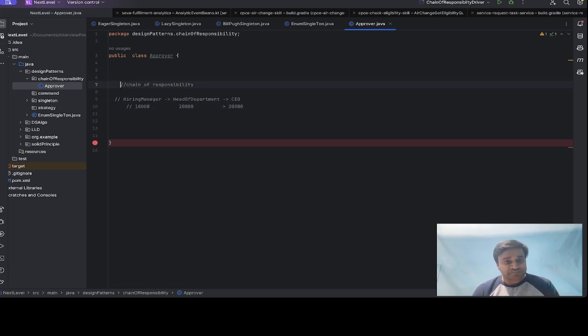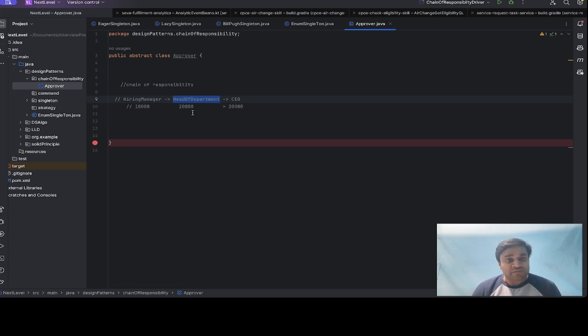Okay, so each handler is doing the same common work basically. Okay, so each has a unique structure. Let's see, with the help of the example, public class Approver. We take this class and make it abstract. Why are we making this class abstract? Because an abstract class provides the common behavior or common structure to its concrete classes. As we can see, the hiring manager, head of the department, and the CEO all have the same common behavior or common structure.